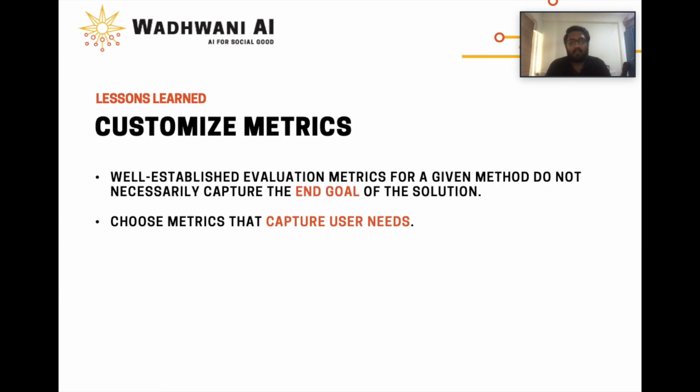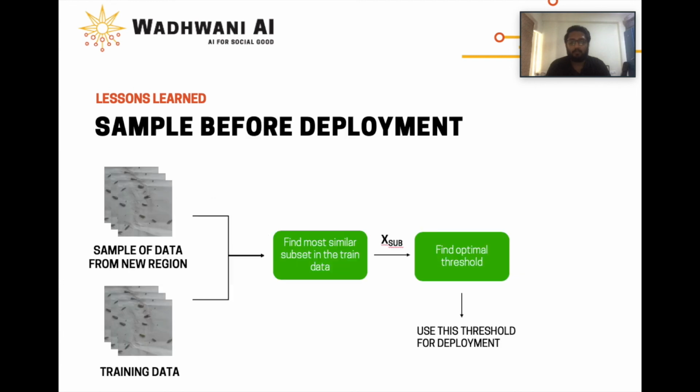Relying on standard evaluation metrics may not be the right thing to do. One needs to pick metrics that capture user needs and, if needed, define custom metrics. When operating in a low data regime, generalization to a new data distribution can be very hard. We recommend obtaining a sample of the data from the expected data distribution and to identify the most similar subset within your validation set. Hyperparameters should then be selected based on this chosen subset.